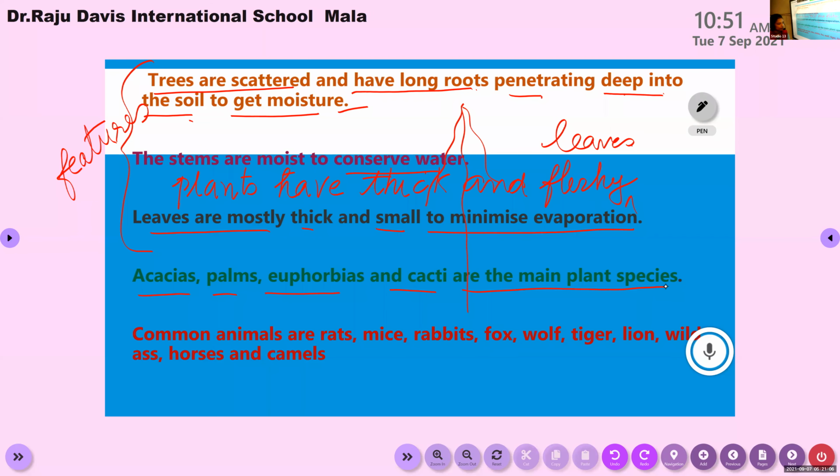Amaljit baby, what are the plant species found in this forest? What are the different types of trees found in this forest? Acacias, palm trees, euphorbias, and cacti are the main plant species.